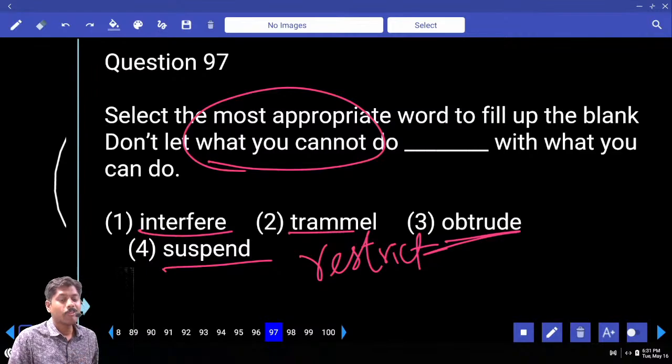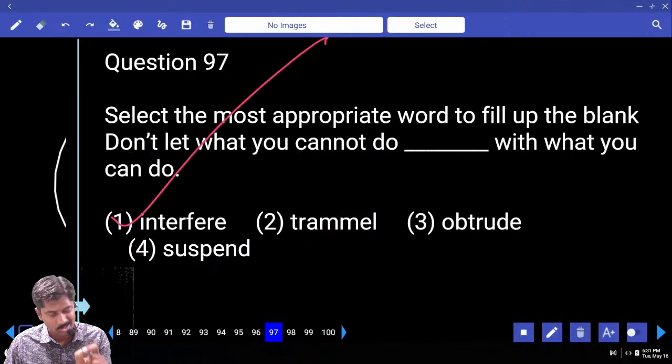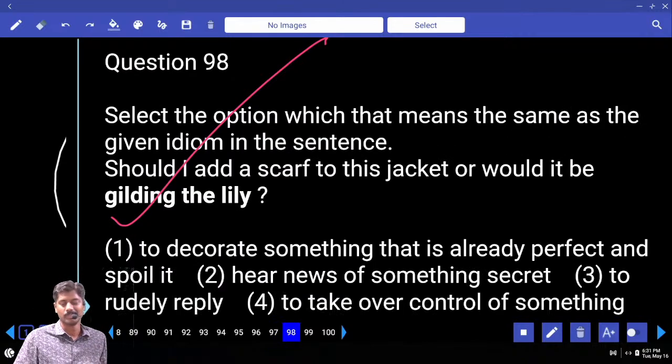Do not let what you cannot do dash with what you can do. Negative should not come and disturb the positive. Interfere, trammel, restrict, no. Obtrude, suspend, no. Answer 1 or 3. Answer 1. Don't let what you cannot do interfere with what you can do.